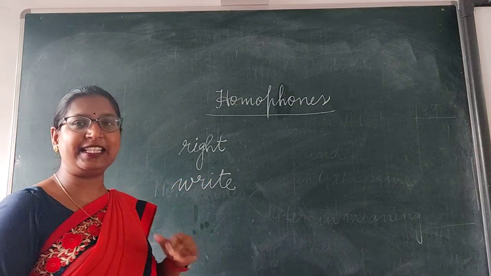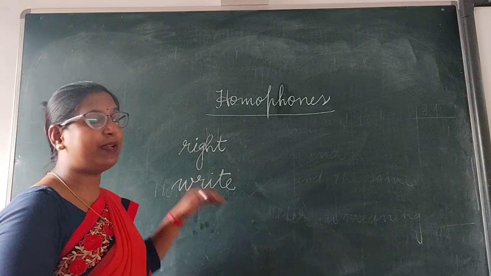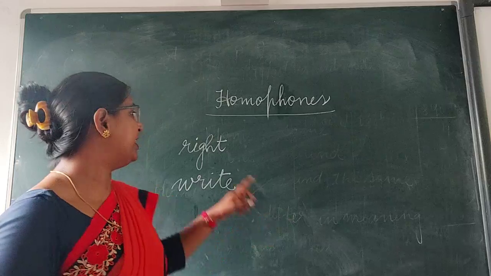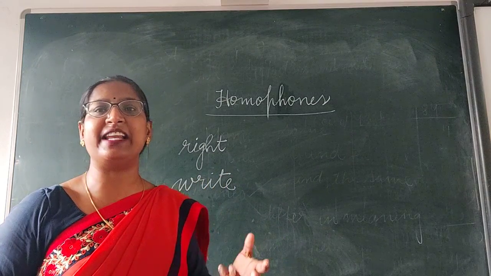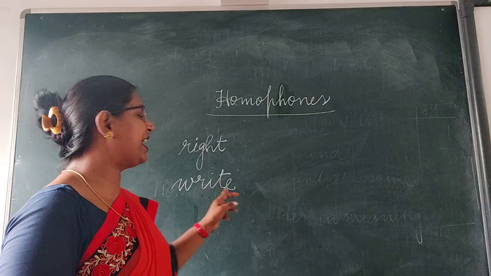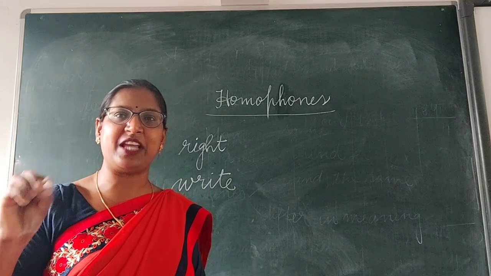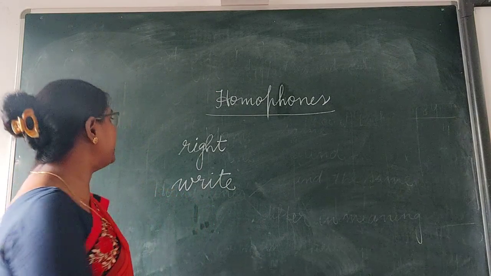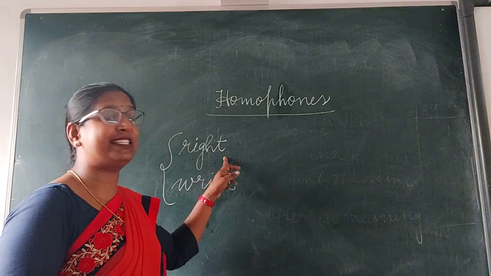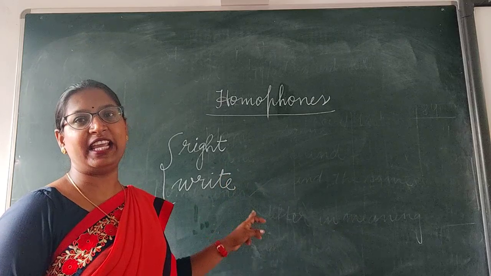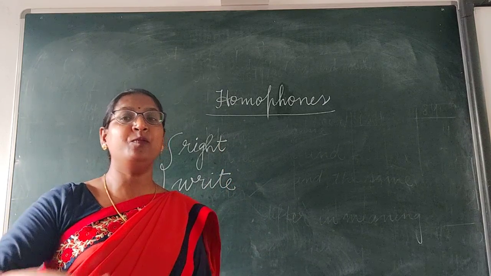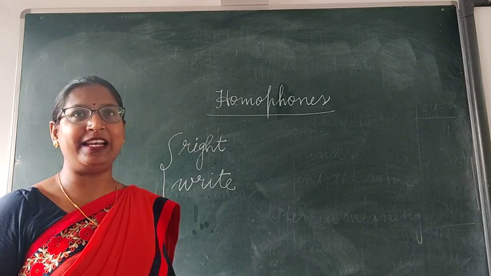as their spellings are different from each other, their meanings are also completely different from each other. Clear? The right, R-I-G-H-T, means which is correct. And W-R-I-T-E, right means writing something. Clear? So these kinds of words are called homophones because their sounds are the same but they are different from each other in meanings and spellings.